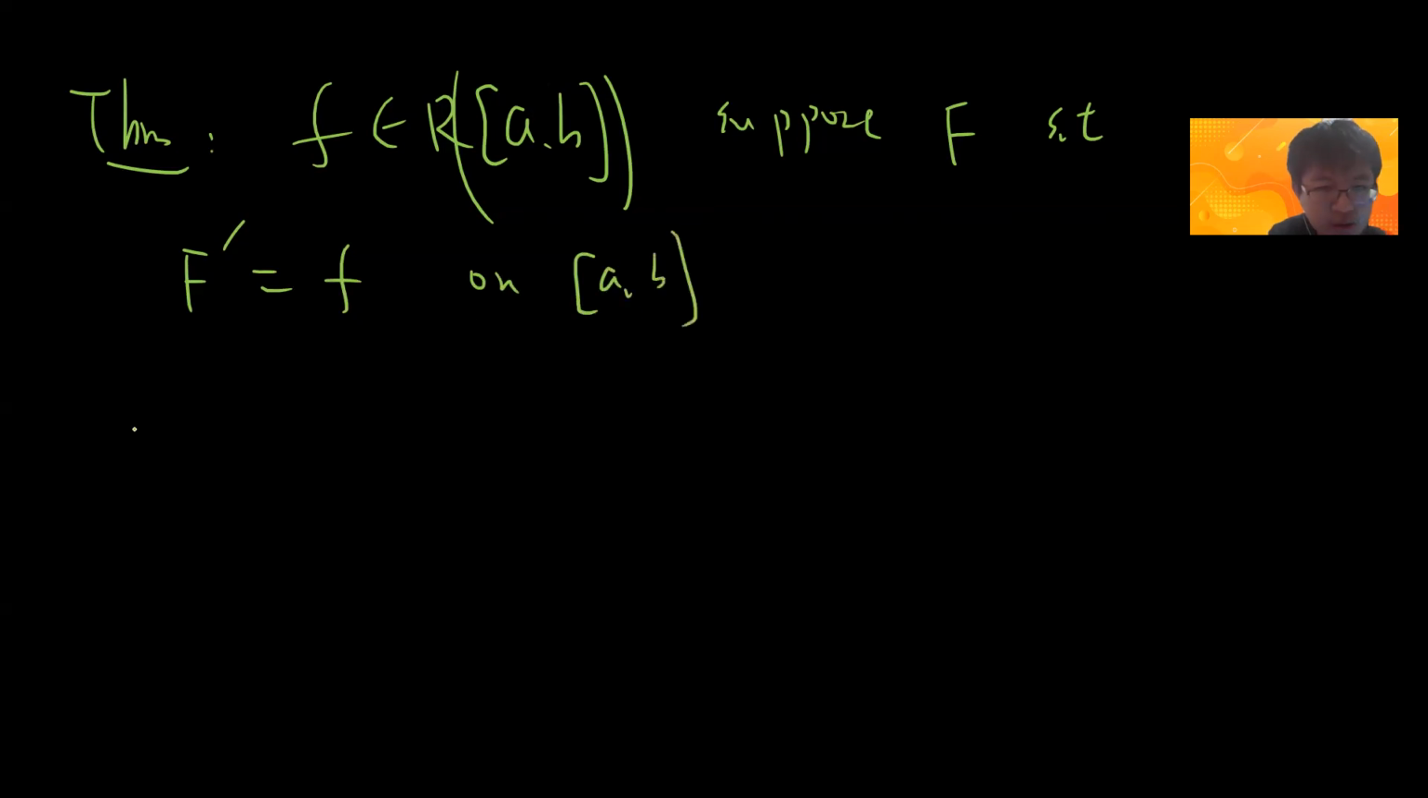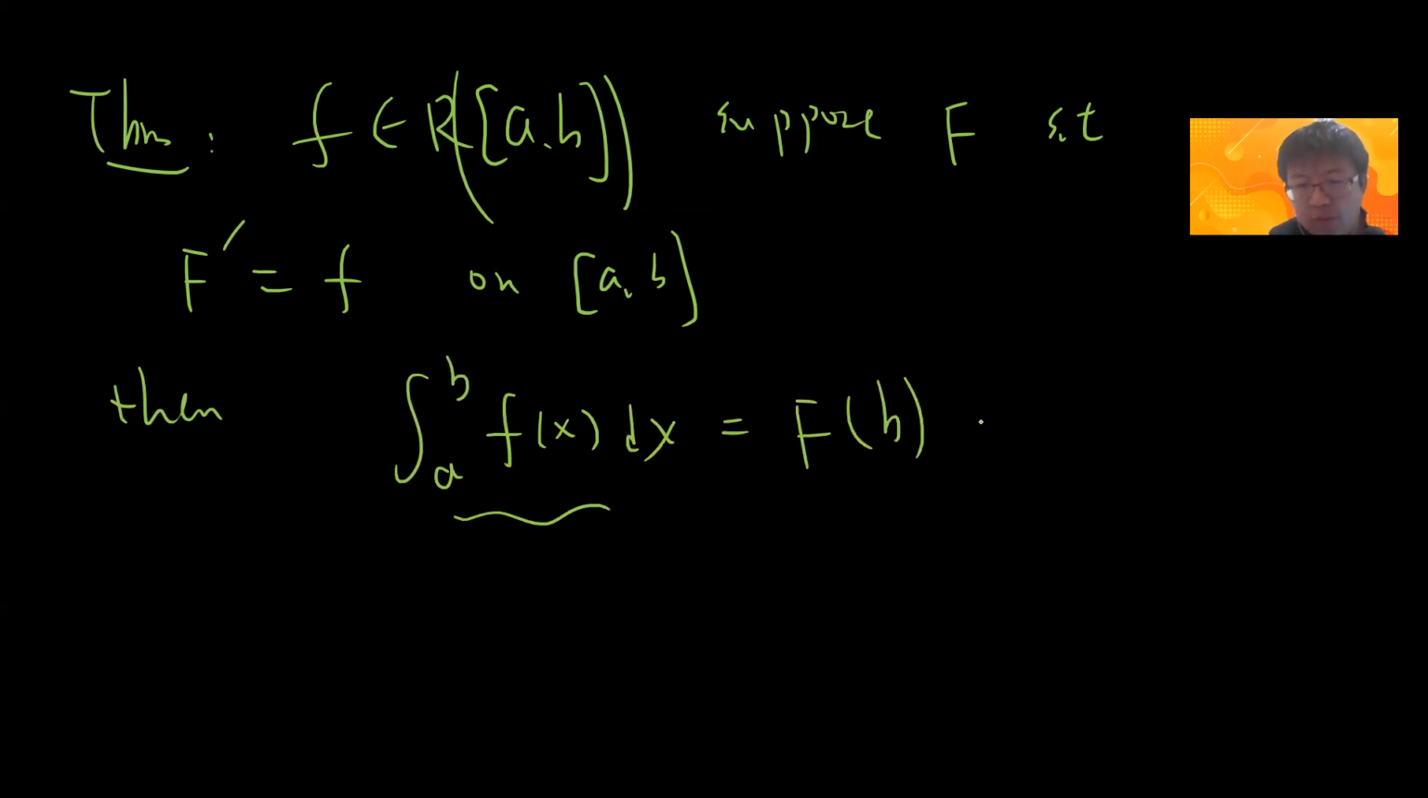Okay, so the fundamental theorem of calculus says that if f is Riemann integrable on [a,b], and suppose there is a differentiable function F such that F' equals f on [a,b], then this integral can be just calculated from F(b) minus F(a). This is the starting point of your calculus 1. So you believe this is true. Now let's give the proof.